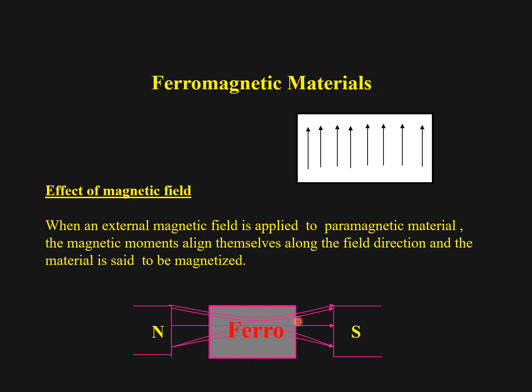So when an external magnetic field is applied to a ferromagnetic material, the magnetic moments align themselves along the field direction and the material is said to be magnetized, and all the magnetic lines of force are attracted towards it.